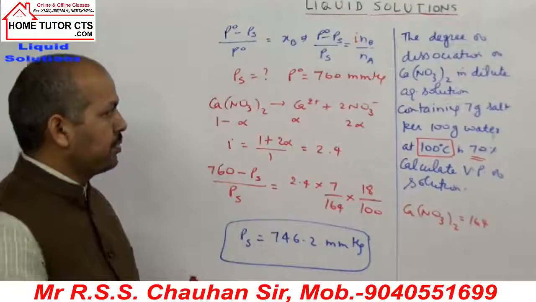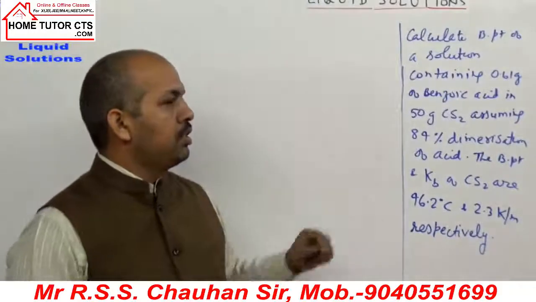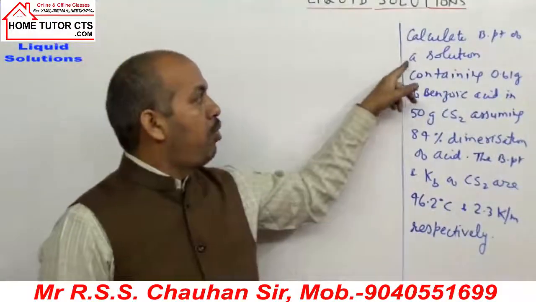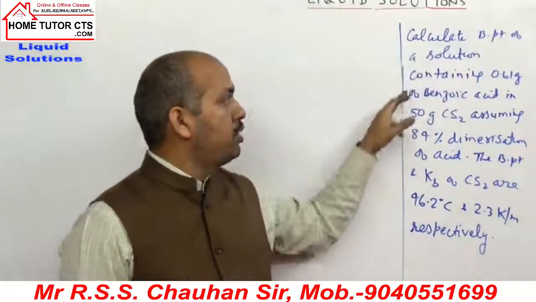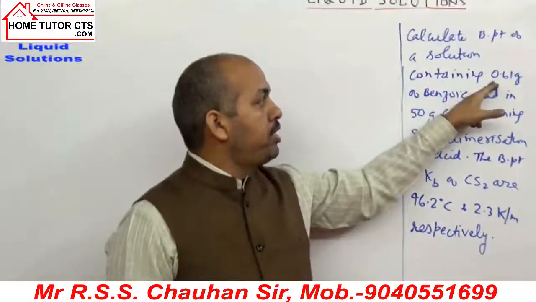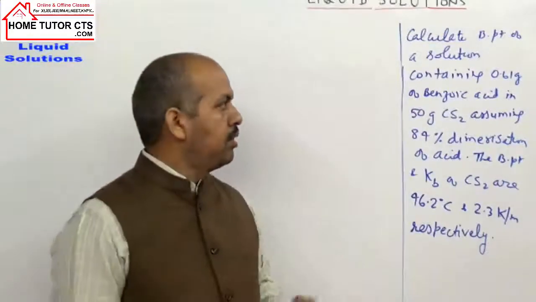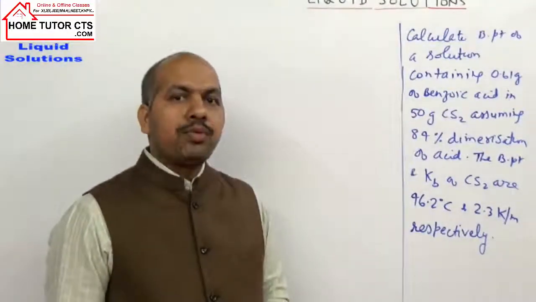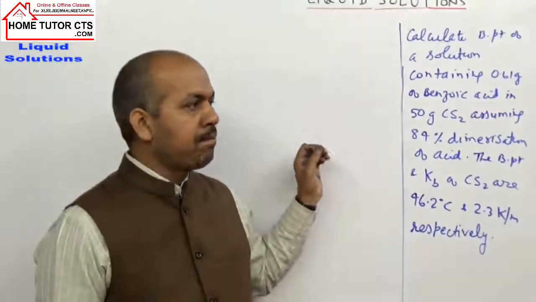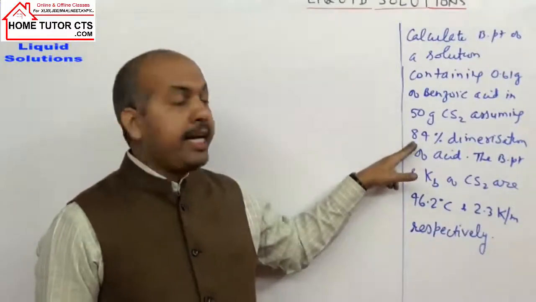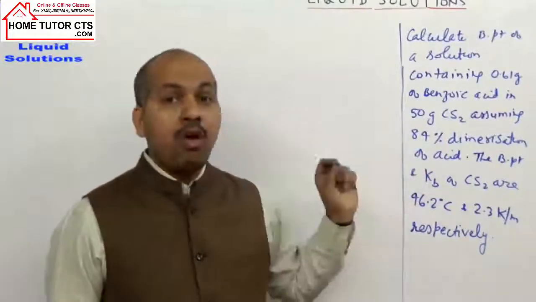Okay, so write down the next question. Write down the next question. Calculate the boiling point of a solution containing 0.61 gram of benzoic acid in 50 gram of carbon disulfide, assuming 84% dimerization of acid.